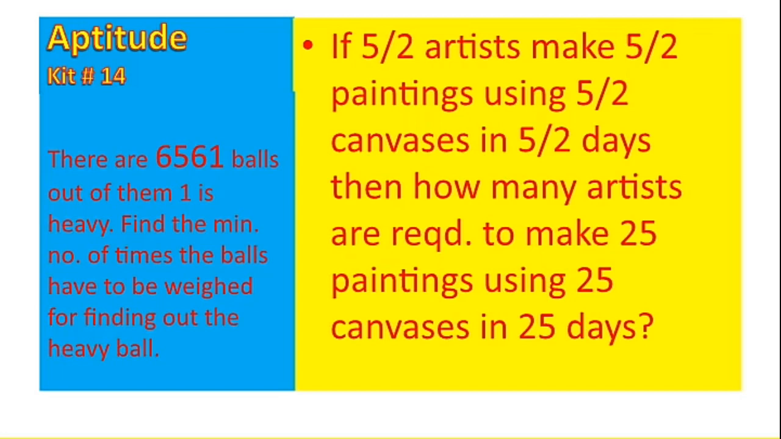Today we are going to see two or three questions. The first question is: 5 by 2 artists make 5 by 2 paintings using 5 by 2 canvases in 5 by 2 days. The next question is: there are 6561 balls, one of them is heavy. Okay, let us do the first question.